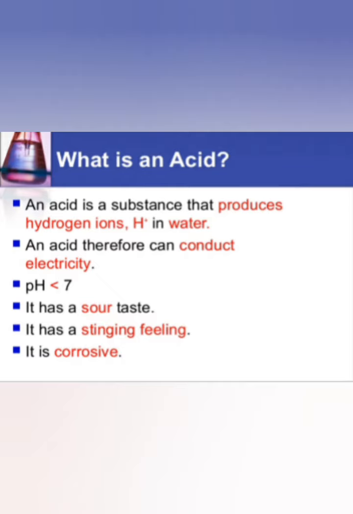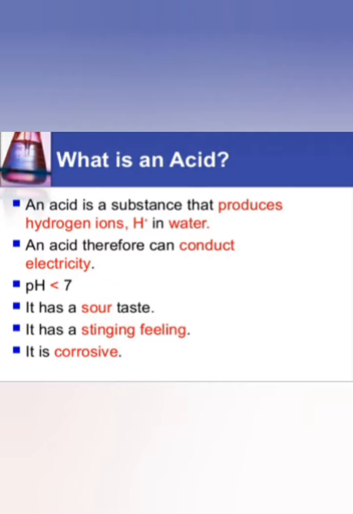Now the pH value of acid is less than 7. It is sour in taste. So acid has a sour taste. It doesn't have a bitter taste. It doesn't have a sweet taste. It has a sour taste. You can taste any acid like lemon juice, and you will see that it is sour in taste. It has a stinging feeling. What is the meaning of stinging feeling? Stinging feeling means a sudden burning pain or burning feeling. And lastly, it is corrosive.